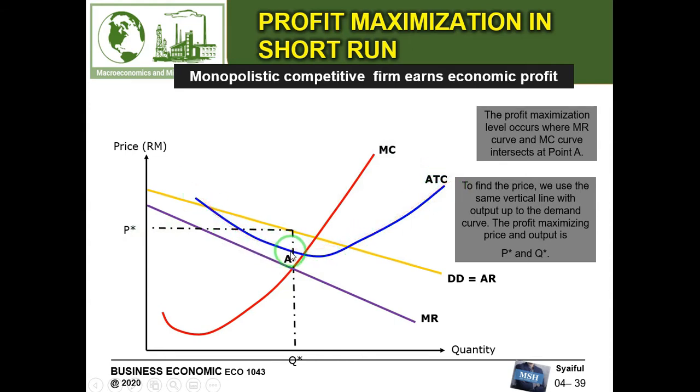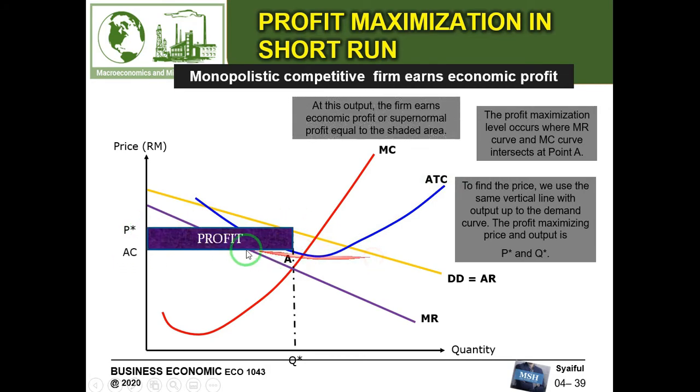And this is their cost, so the cost is below the revenue. In this situation the firm will earn a profit. Here at this output, the firm earns economic profit or supernormal profit equal to the shaded area. So this is the value of their supernormal profit.